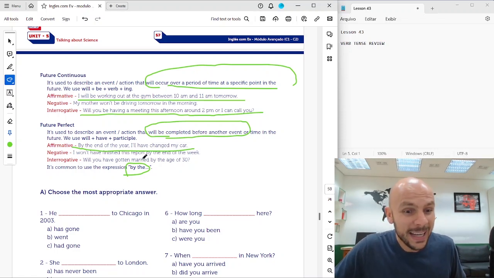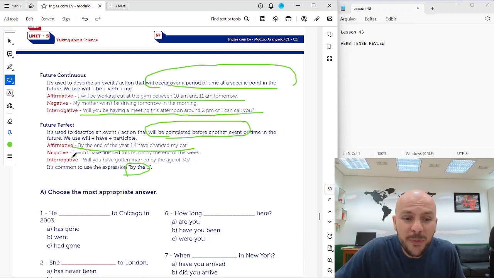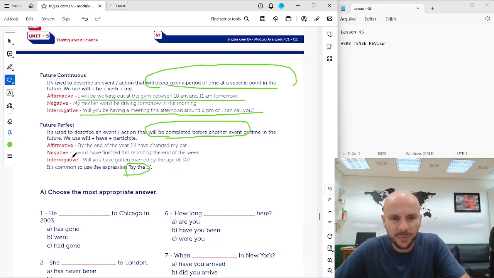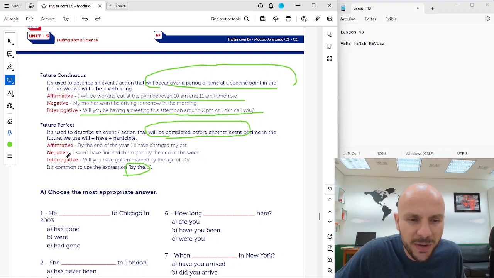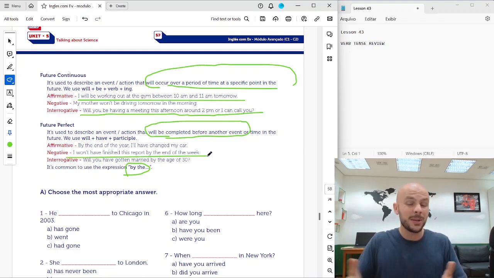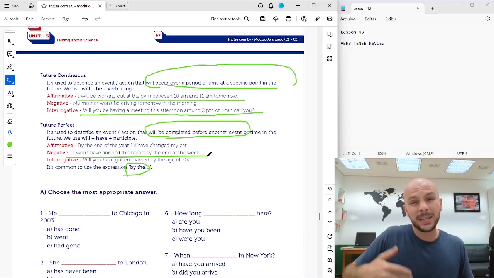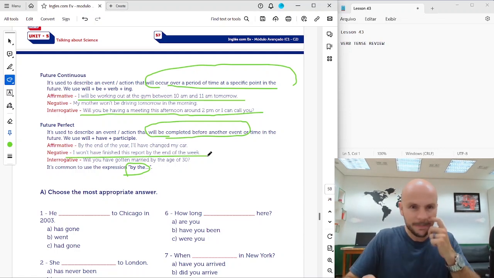Okay? Negative. I won't have finished this report by the end of the week. I'm telling my boss, man, I won't have finished this report by the end of the week. Okay, so this limit, this action will not be completed.